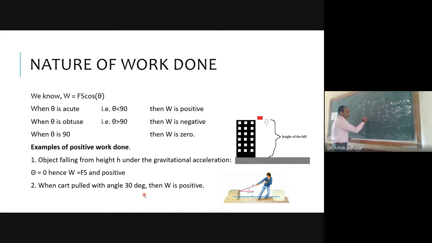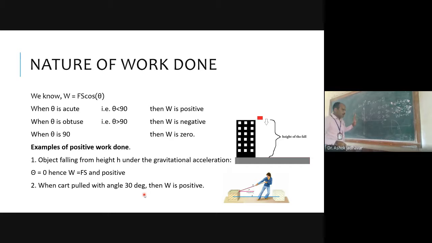Theta 1, 90 and theta 2. If theta 2 is greater than 90, then your direction of force will have some angle theta 2, which is greater than 90, with respect to displacement. So we can say at that time your work done will be negative. Look at this.